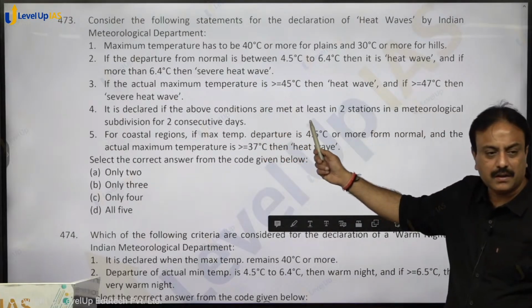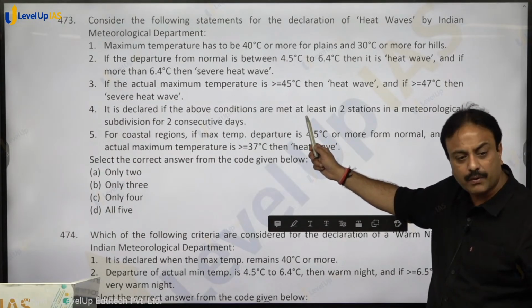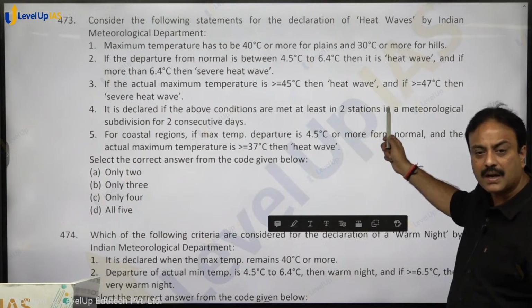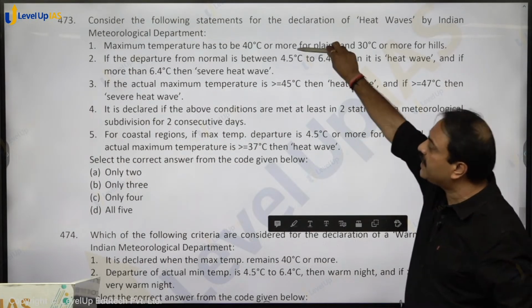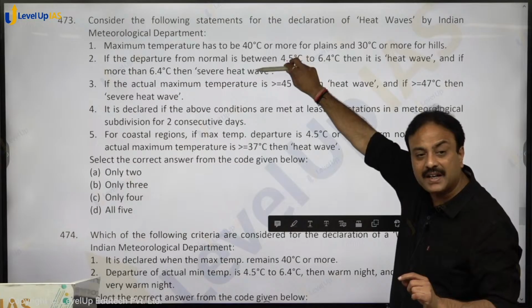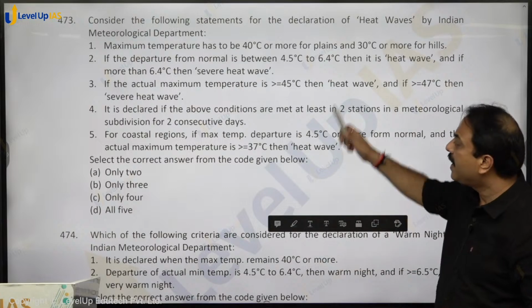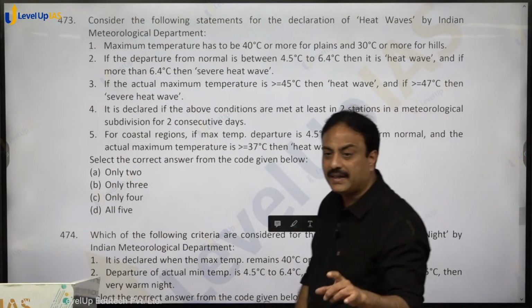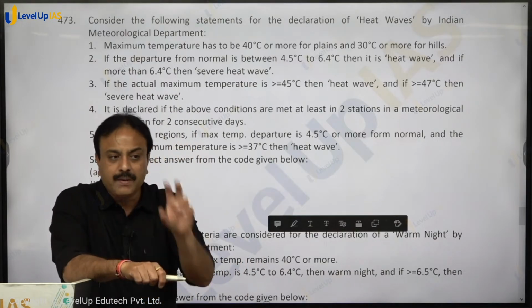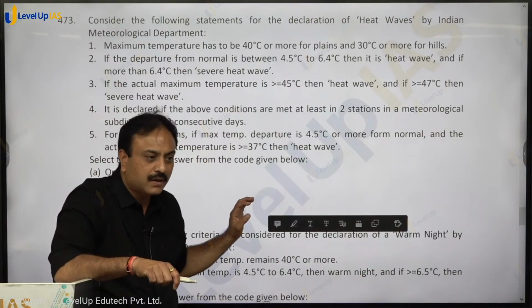If the maximum temperature, the actual temperature of any particular day, is more than 45 degrees Celsius for plains, then it is heat wave. अगर 47 से ज्यादा हो गया तो हीट वेव। ये दोनों कंडीशन जरूरी नहीं है फिर, मतलब इन सब में और लगा है, पहली कंडीशन होगी तब हम कर सकते हैं, दूसरी कंडीशन होगी तब हम कर सकते हैं, तीसरी कंडीशन होगी तब हम कर सकते हैं। If these conditions are met in any of the two separate readings of one meteorological location और 2 दिन तक ये होता रहा तो हीट वेव डिक्लेयर, आर यू